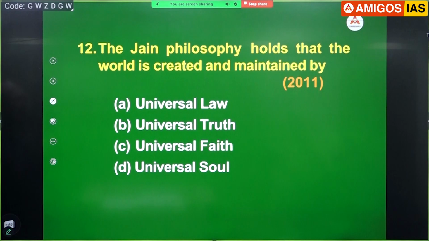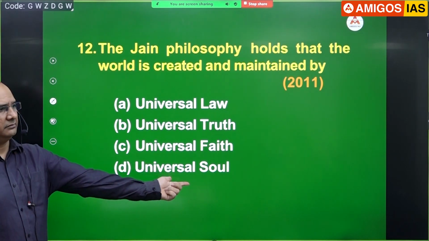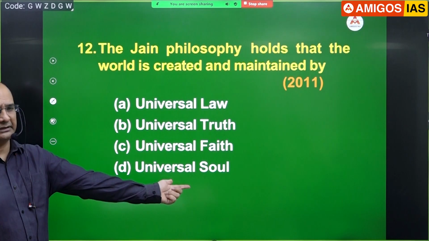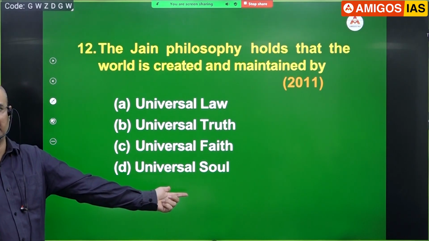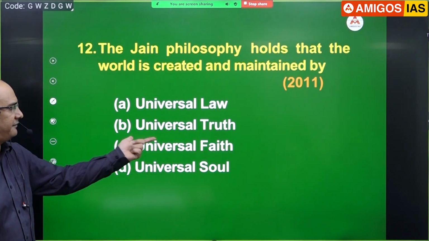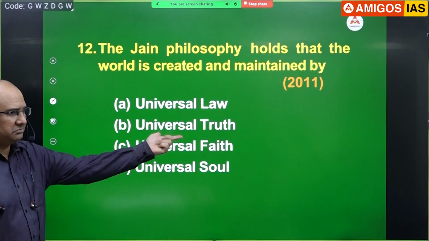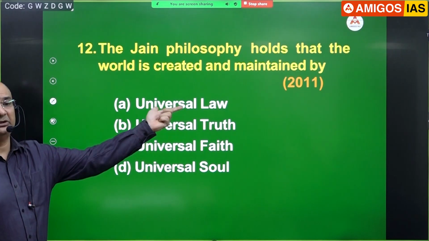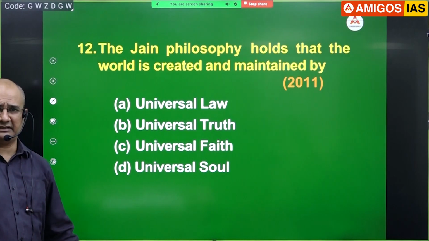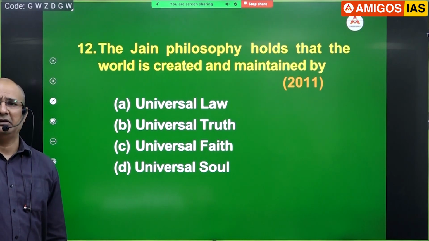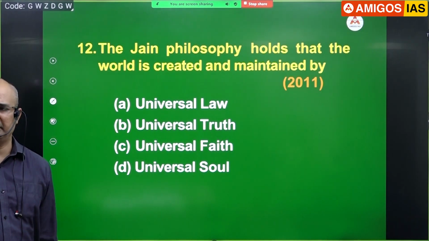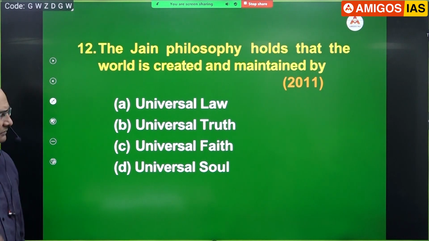Next one. Not so easy, but still, Jaina philosophy holds that world is created and maintained. Will they have any universal soul? It would become like a god, so that cannot happen. Universal faith, truth, no. Then the answer is actually universal law. If you remember, Kala Chakra under Jainism goes on, or everything is going on according to fixed law. There is no beginning, no end. So that is the answer.